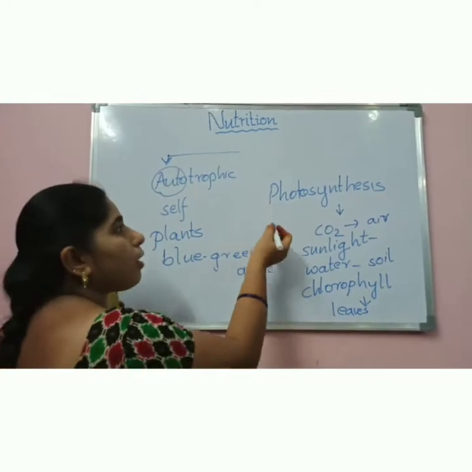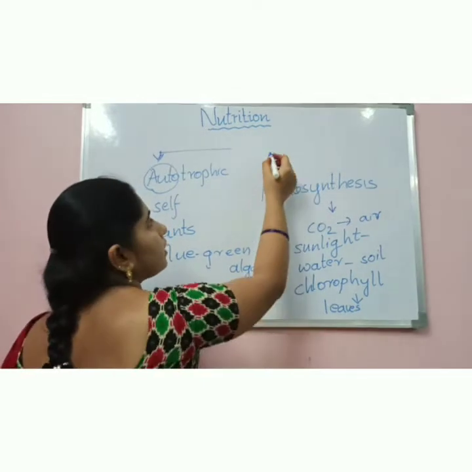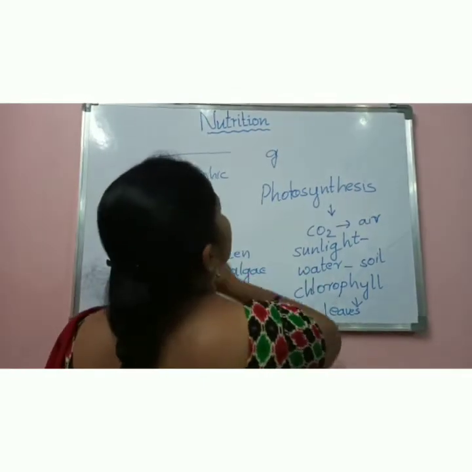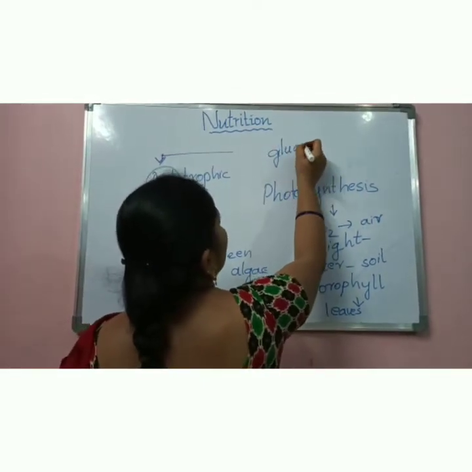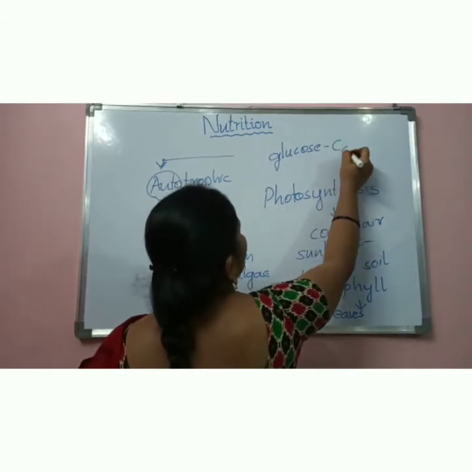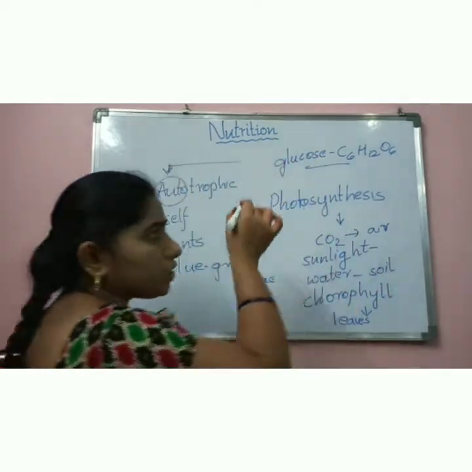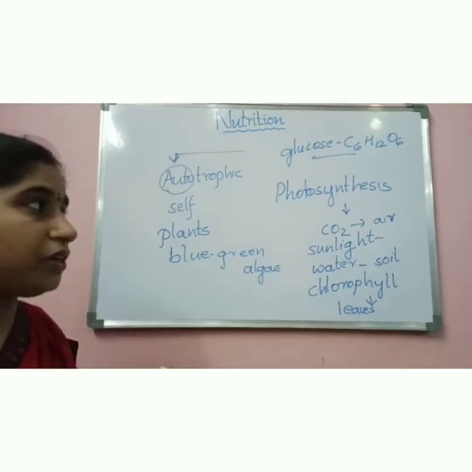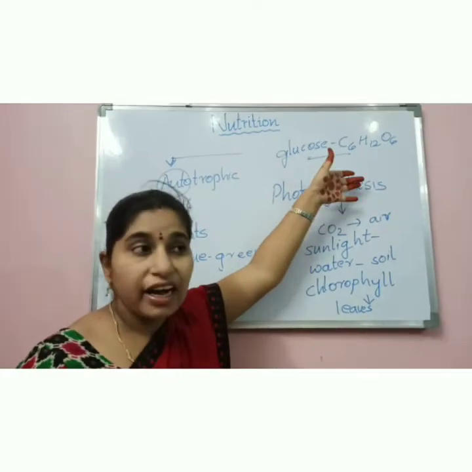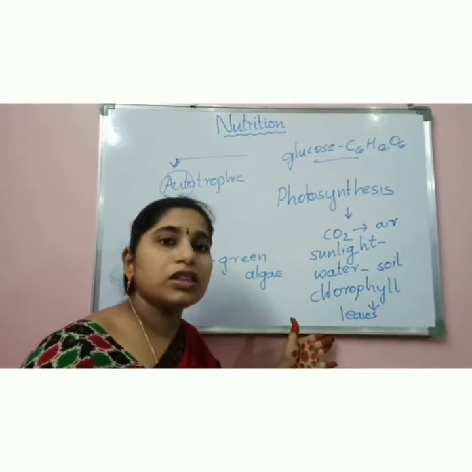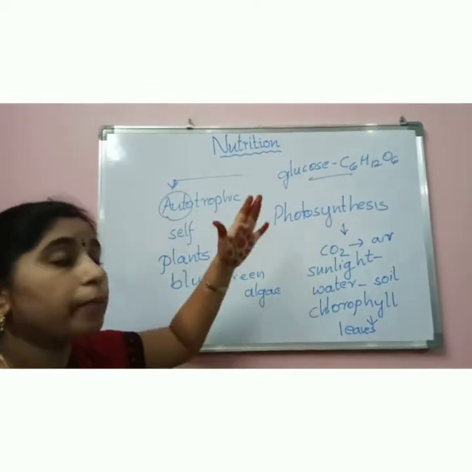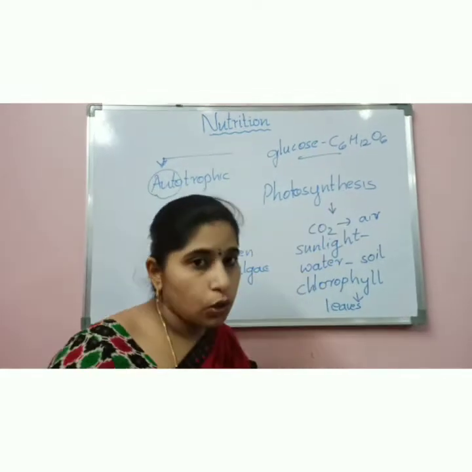The complex carbohydrate that is formed is glucose, C6H12O6. This is the glucose. You can't say this is a storage material, but the output we get after the reaction of all these raw materials, the byproduct we get, is called glucose.